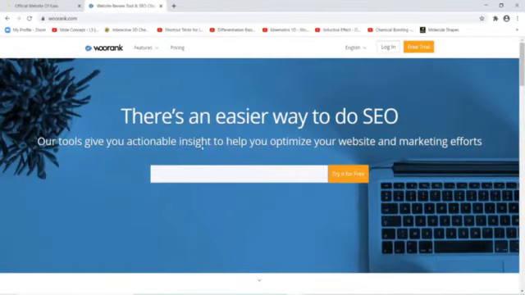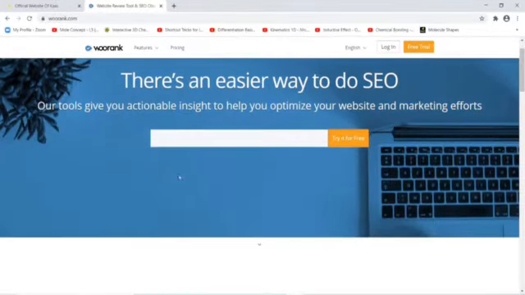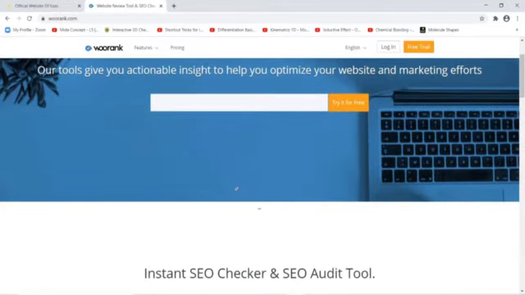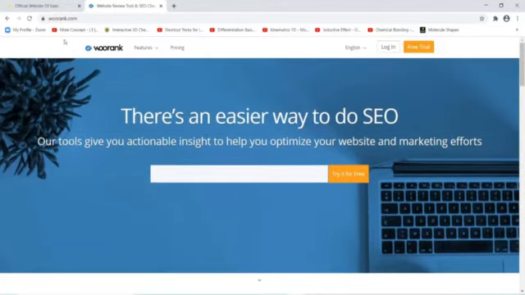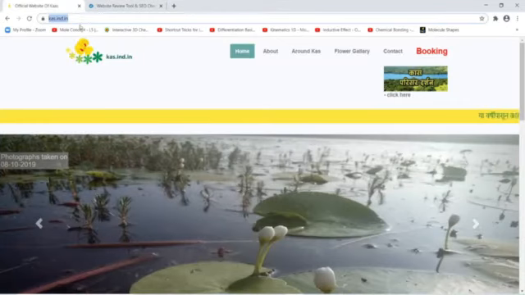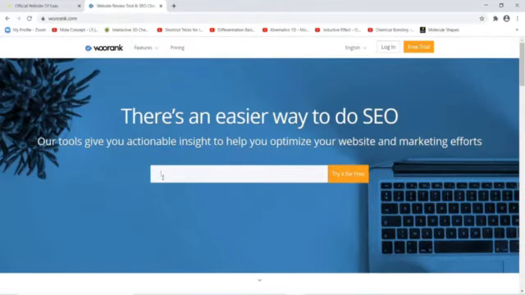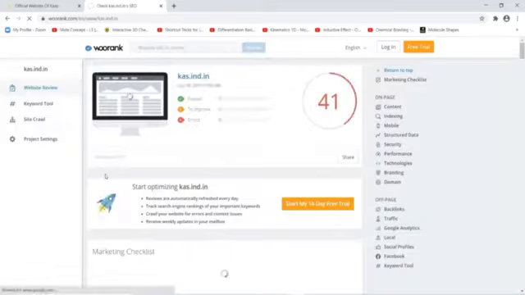And you can see the interface is same or similar to SEO Optimal. I will copy the URL and paste it here and try it for free. This is also a free trial website. One thing you have to note down is that these free trial websites will allow you to audit 1 or 2 websites per day.